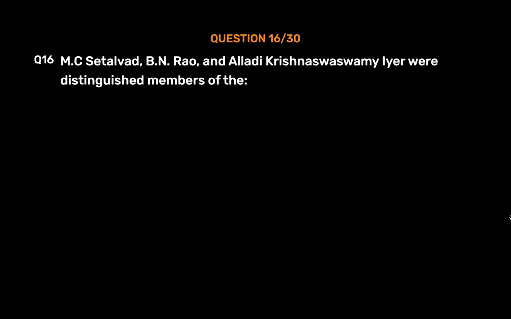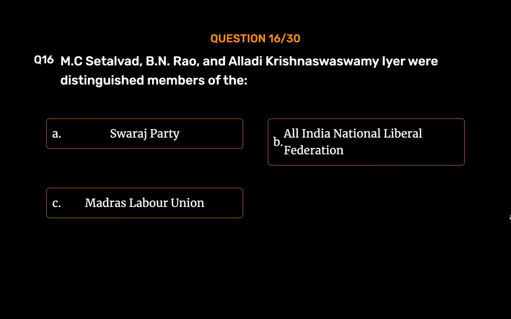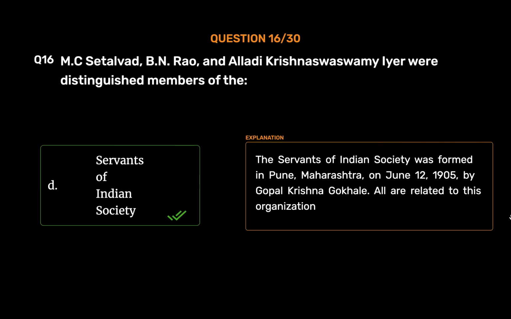Question number 16. M.C. Setalvad, B.N. Rao, and Alladi Krishnaswamy Iyer were distinguished members of the Option A. Swaraj Party. Option B. All India National Liberal Federation. Option C. Madras Labour Union. Option D. Servants of Indian Society. The correct answer is option D. Servants of Indian Society. The Servants of Indian Society was formed in Pune, Maharashtra, on June 12, 1905, by Gopal Krishna Gokhale. All are related to this organization.